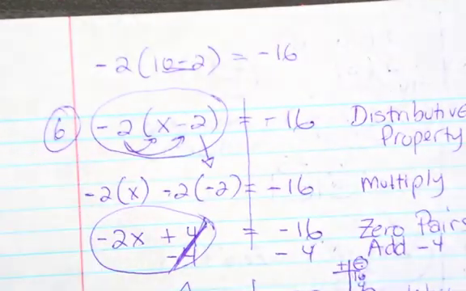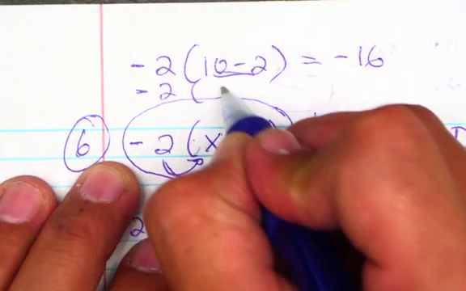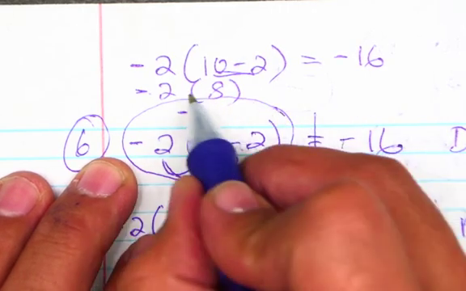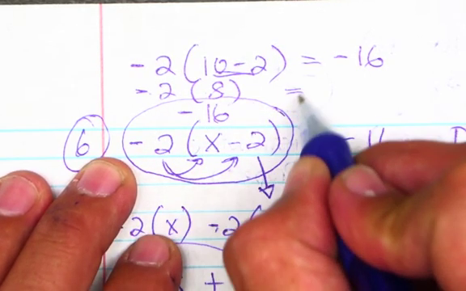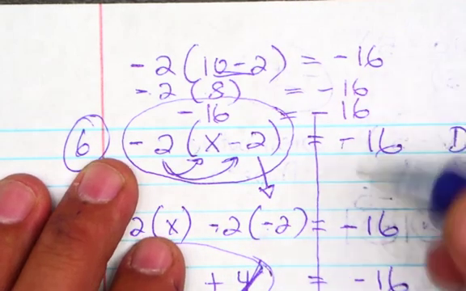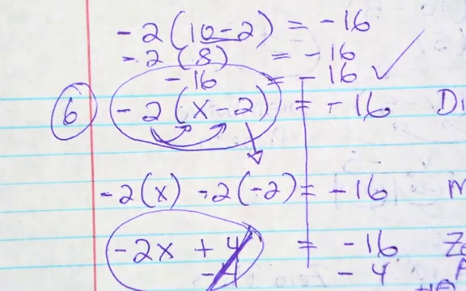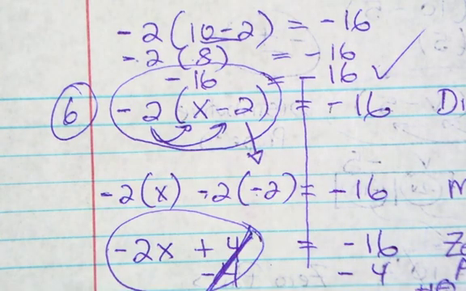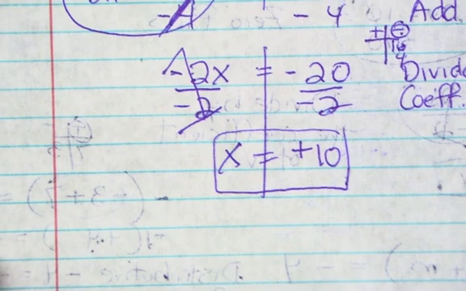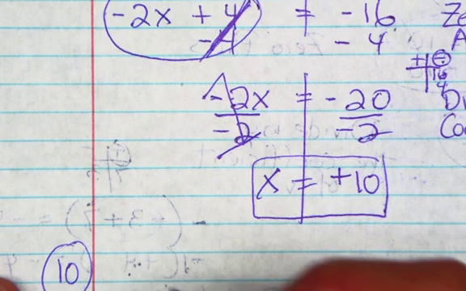Parentheses, right? So what's inside the parentheses? It's 8. So negative 2 times 8. What's negative times positive? Well, that's a negative. And 2 times 8, 16. Does that equal the other side, which is negative 16 on the equation? Yep. So what's my answer? Is my answer negative 16? No, that's just to balance it. That's just that we're checking it, right? My answer is x is 10. There you go. Next one, number 10. Here we go.